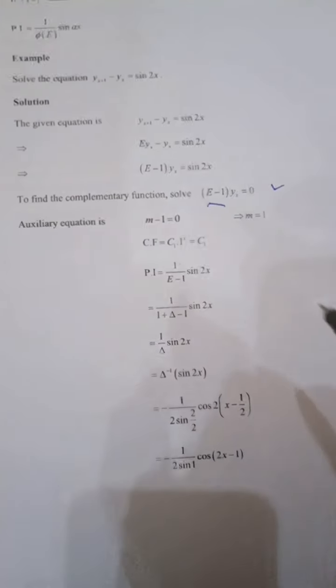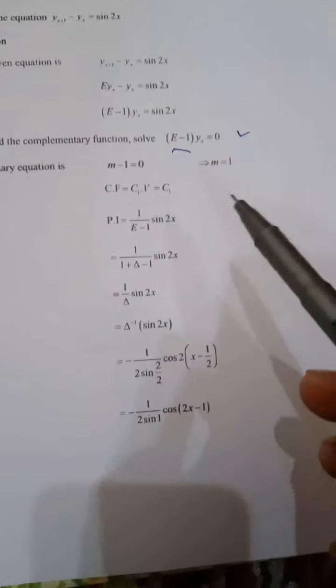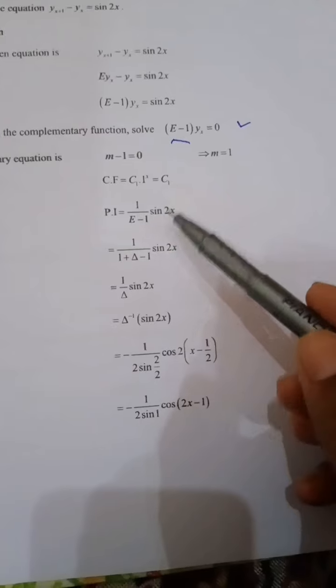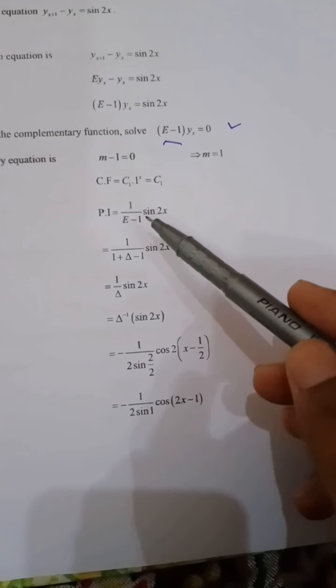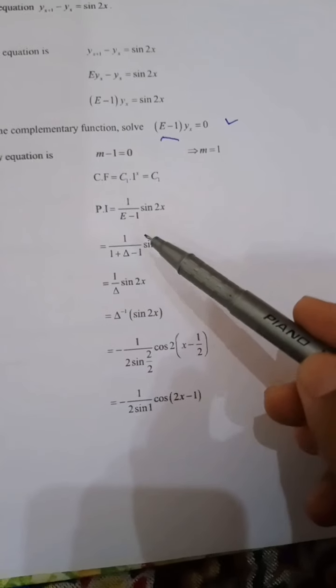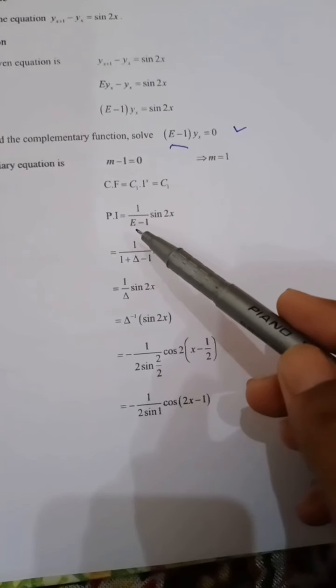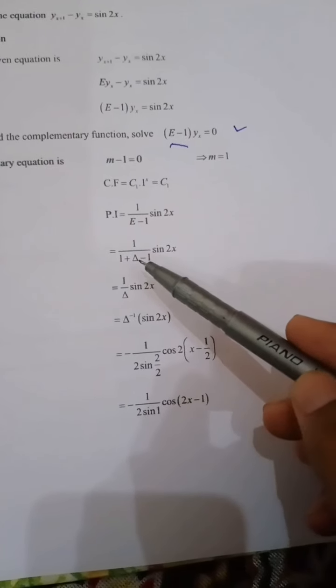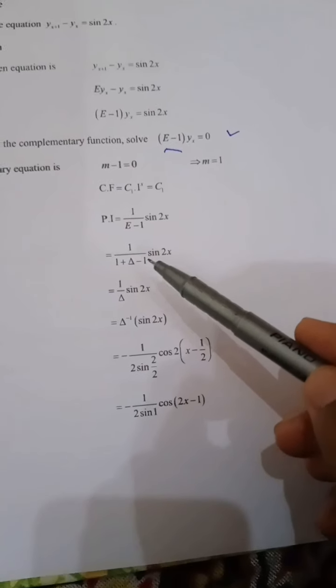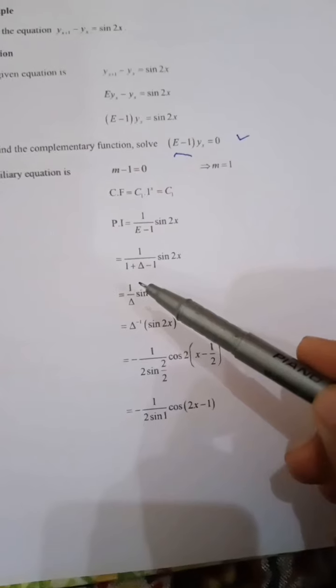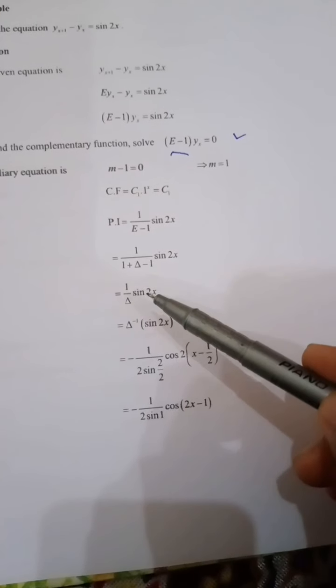Now we find the particular integral of the above equation, which is in the form of 1 over phi of shift operator E minus 1 into sin 2x. Here we put the value of the shift operator E as 1 plus del, minus 1, into sin 2x. Here 1 minus 1 cancels and we have 1 over del of sin 2x.